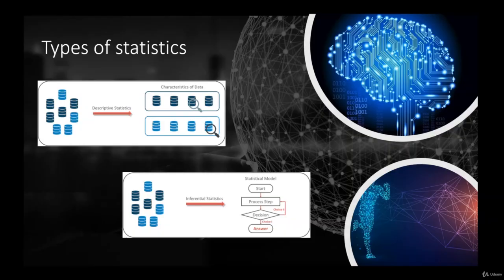You can also apply this to a population, say a population that is short or small. You want to know the height of a certain population. In descriptive statistics, you will have the max height, so the highest person in the room, the shortest person in the room, and the average. So basically you have those three persons. In inferential statistics, you will have a category that will be tall, a category that would be short, and you will have the average as well. So basically those are the two types of statistics.